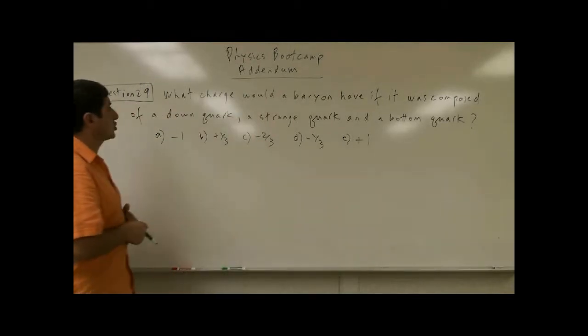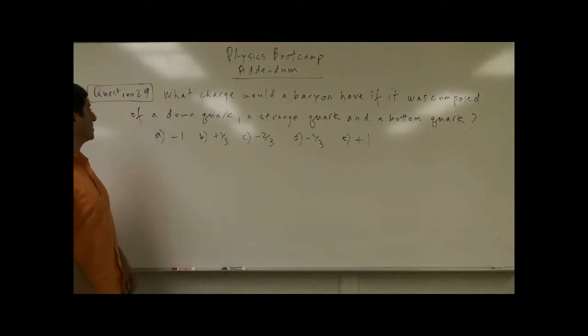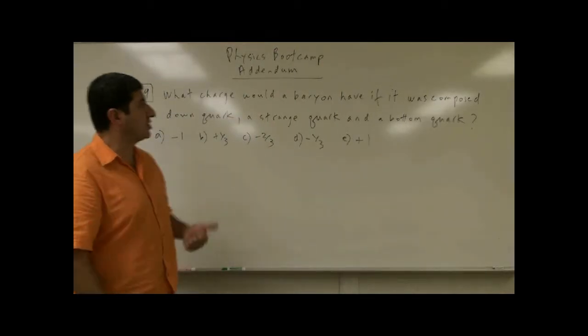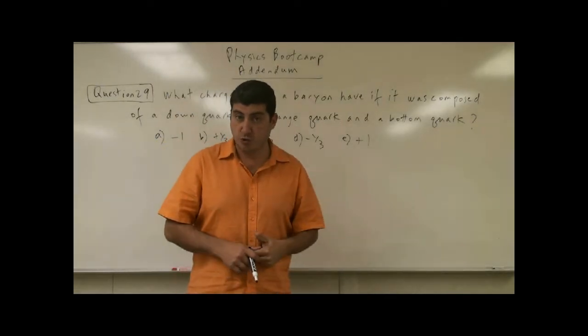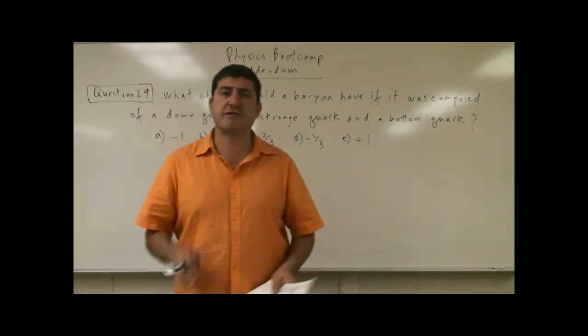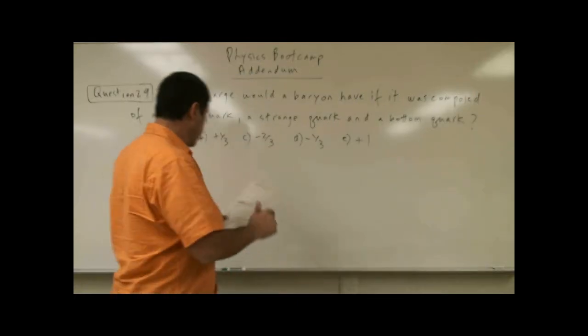Number 29 says, what charge would a baryon have if it was composed of a down quark, a strange quark, and a bottom quark? So remember, baryons are made up of 3 quarks. Well, let's give the charge of each quark again as a quick review.